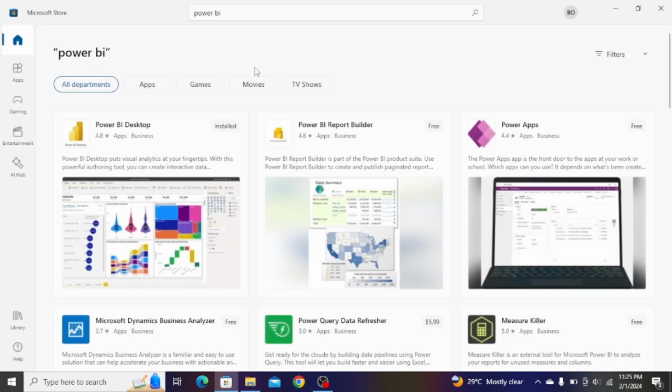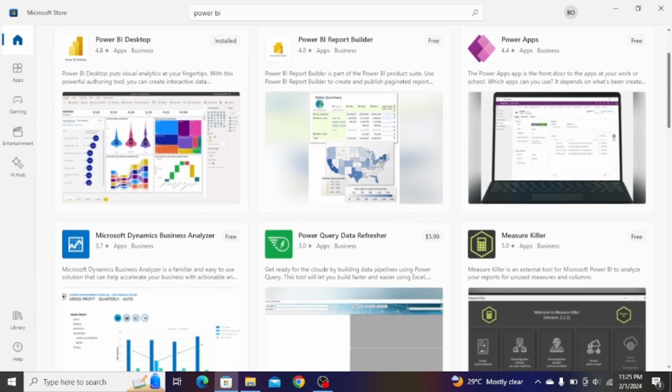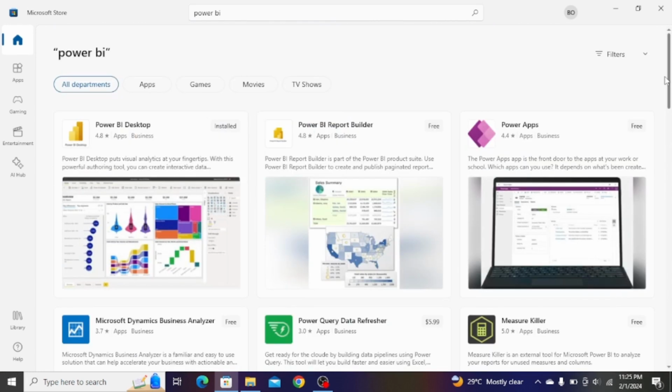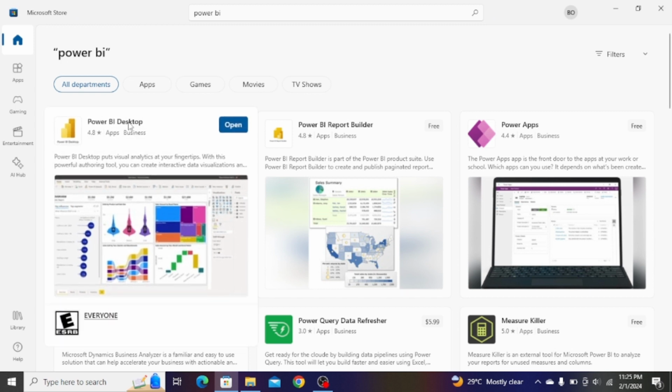Good. Now, when you see this, you would see this very interface. What do you do? Click on Power BI Desktop. When you click on it, then you install it.